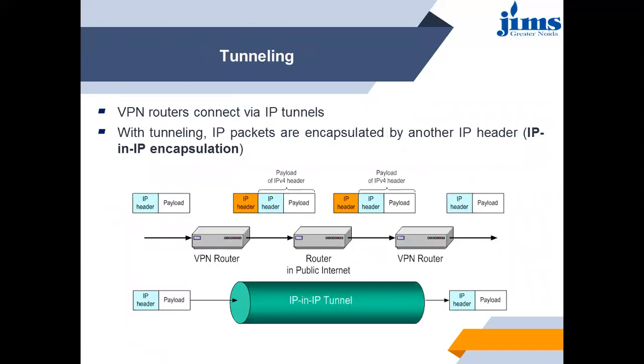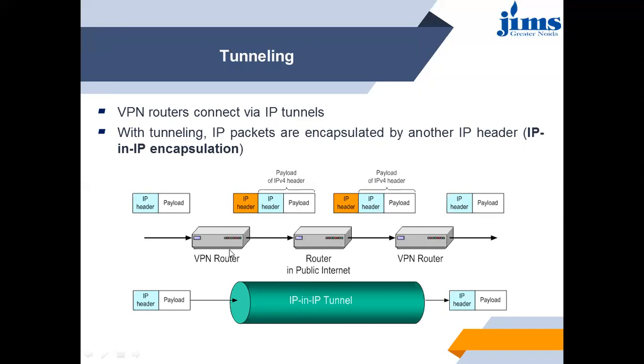Tunneling. Let's understand the concept of tunneling first. VPN routers connect via IP tunnels. With tunneling, IP packets are encapsulated by another IP header, or IP-in-IP encapsulation. This is a VPN router. This is a router in the public internet. Again, this is a VPN router. This VPN router has its own IP address, and this VPN router also has an IP address, and both the routers are connected with each other with the help of a public internet router.